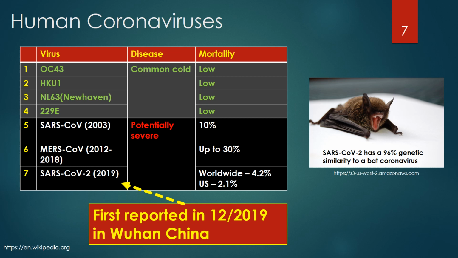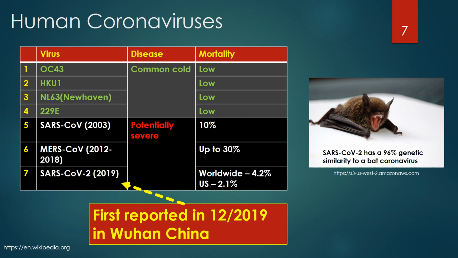3 strains are associated with more severe and even lethal disease associated with pneumonia, including severe acute respiratory syndrome coronavirus, SARS-CoV, also known as the SARS classic virus, seen in 2003.